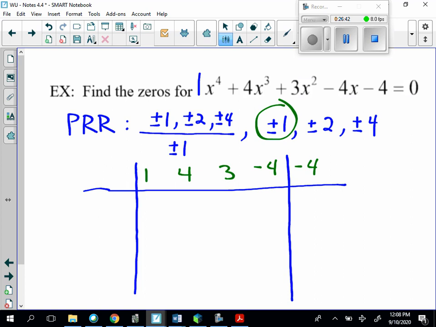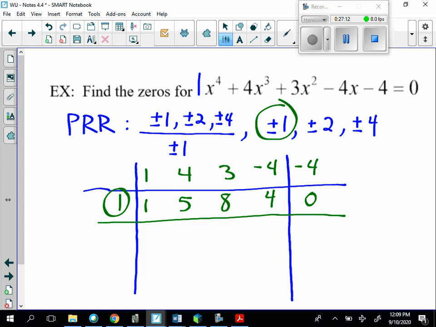I'll start out with these. I'll do a positive 1 first. Bring down my 1. 1 times 1 is 1, plus 4 is 5, times 1 is 5, plus 3 is 8, times 1 is 8, minus 4 is 4, times 1 is 4, minus 4 is 0, so that's a good one. So we have a 0 there.